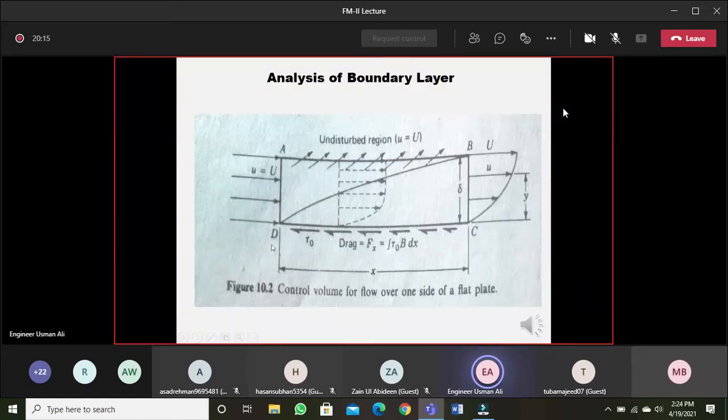So control surface AD, where the fluid is entering the control volume, control surface AB, where the fluid is leaving the control volume, and control surface BC, where the fluid is again leaving the control volume. So the total discharge entering the control volume from surface AD is split into discharge through AB and discharge through BC. That's why discharge through BC is equal to discharge through AD minus discharge through AB. तो जो फ्लो रेट BC सर्फेस से पास कर रहा है वो क्या है, टोटल जो एंटर हो रहा है माइनस जो AB से लीव कर रहा है.